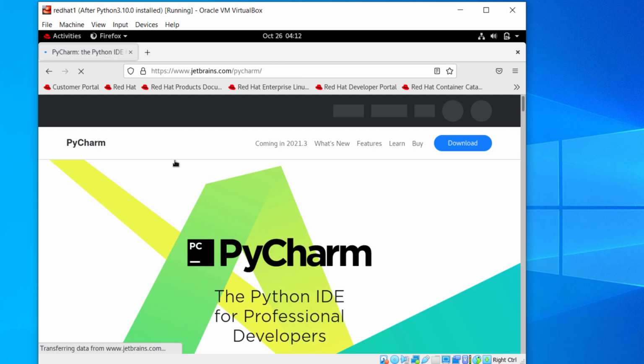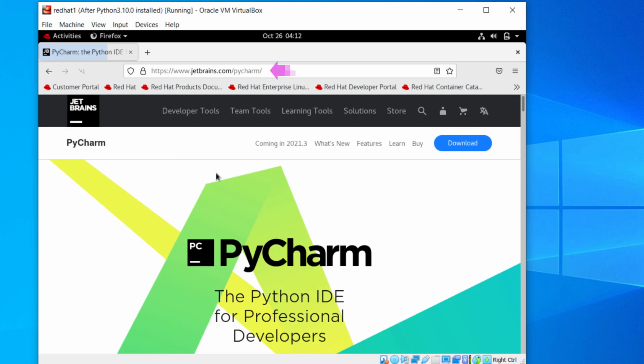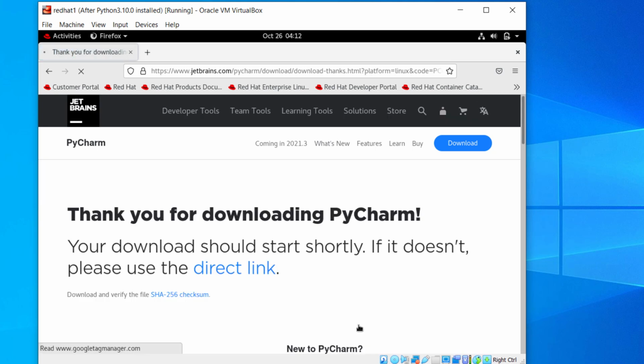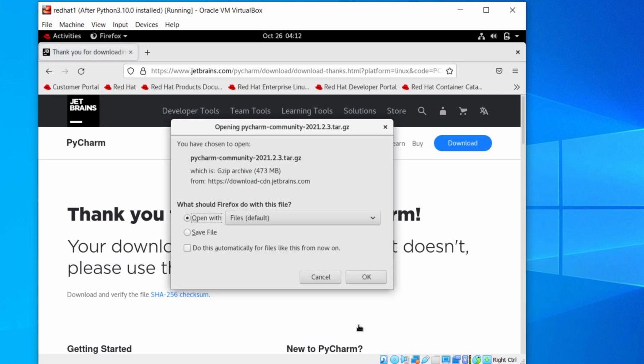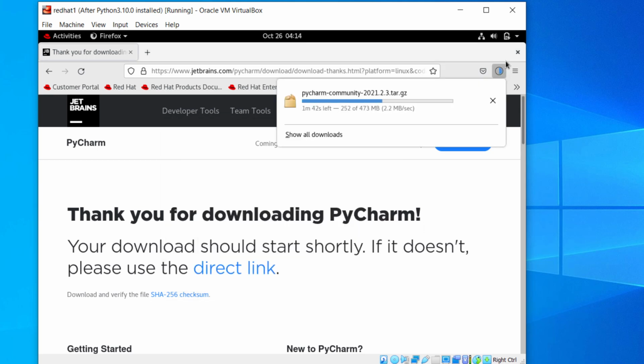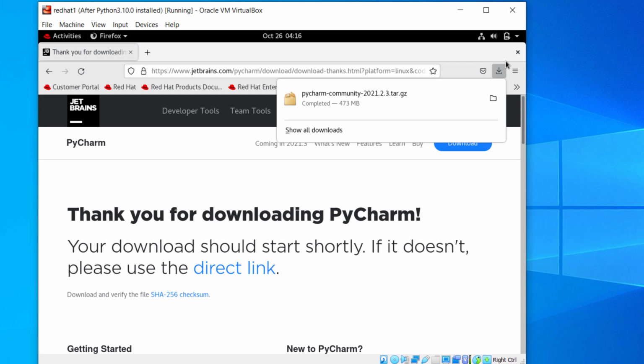Go to the Pycharm official website. Click Download. Download the Linux version of the Pycharm Community Edition. Save the file to the download directory. Within a few minutes the download is done.